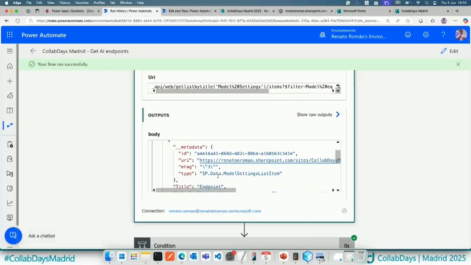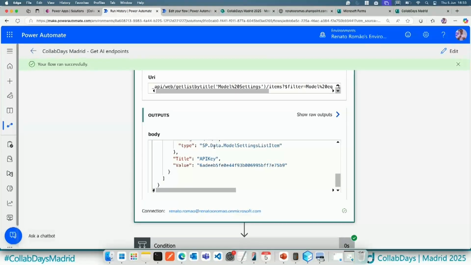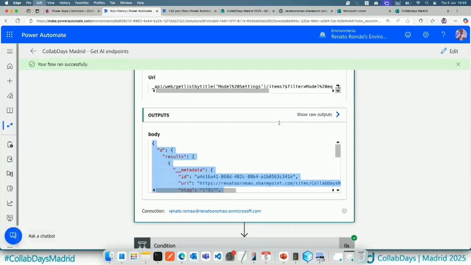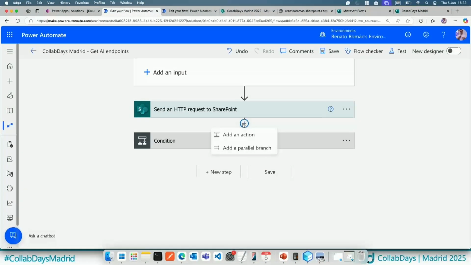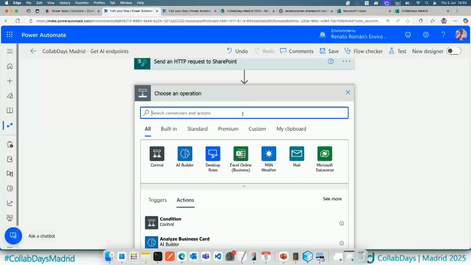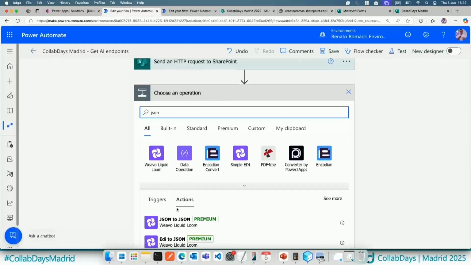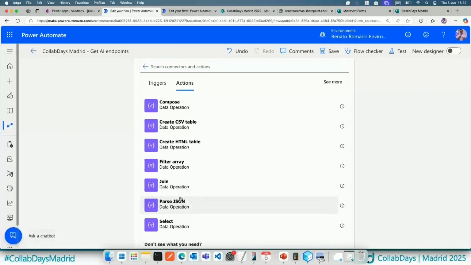So as you can see, we have two items. The first one is the endpoint, and the second one is the API key. So what I can do is I can copy this output here. I can edit this workflow. And the second action that I can add below the SharePoint action. So basically I can use parse JSON. So data operation, parse JSON.